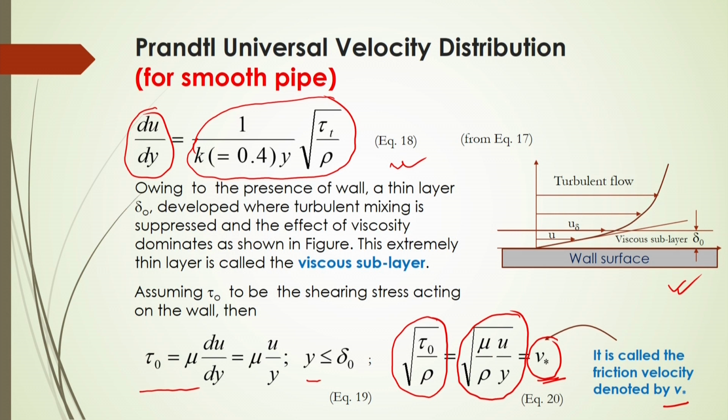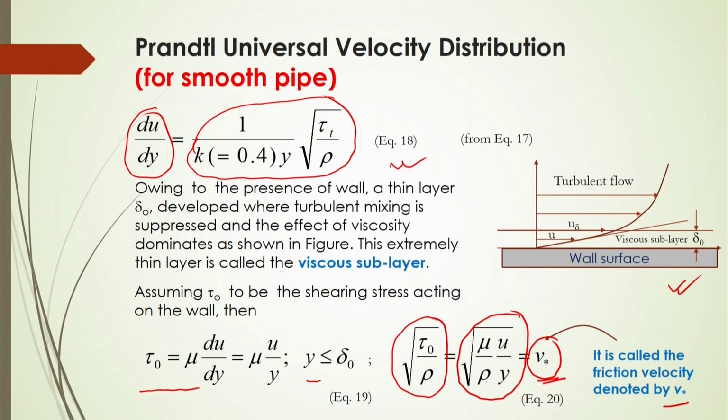Interestingly, when fluid flows over a smooth pipe at a velocity u and we consider the thin layer of distance delta 0 over the wall surface, because of the viscous effect within this thin layer there will be some shear stress acting, which as per Newton's law is mu into du by dy.